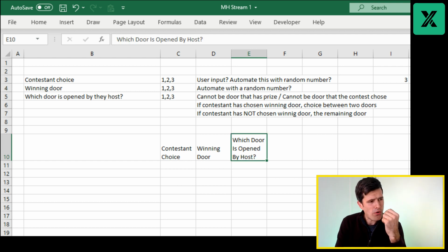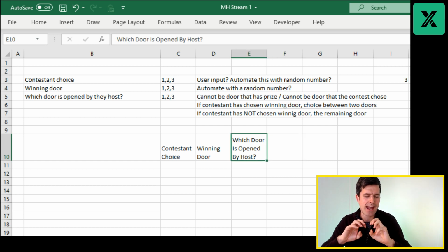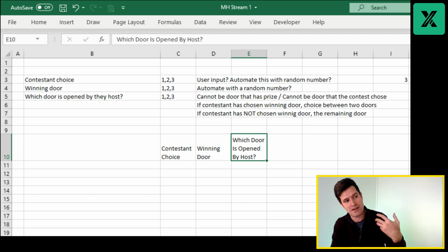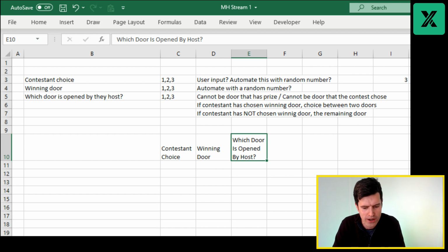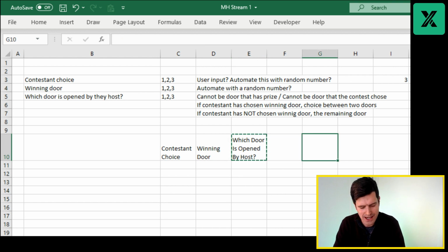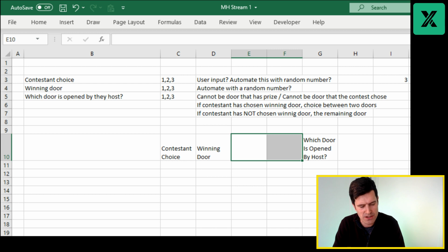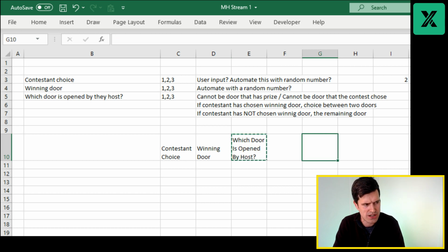Okay, so 3 important pieces of information here. We've got 3 column headers. I think we're going to need more than 3 columns to work this out though, because it's good to separate calculations across columns. I think we're going to need some intermediary calculations here to allow us to understand which door is opened by the host. And I think in the end, we're going to put this in this column. Then in these 2 columns, we're going to have some kind of intermediary calculations.